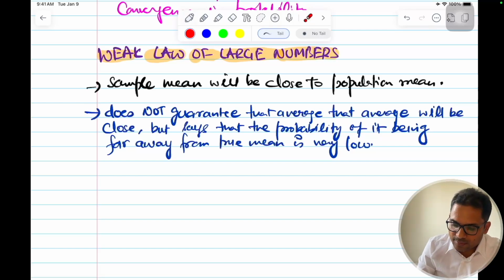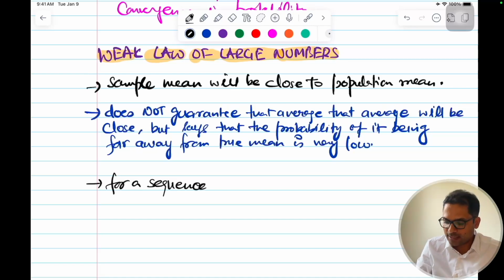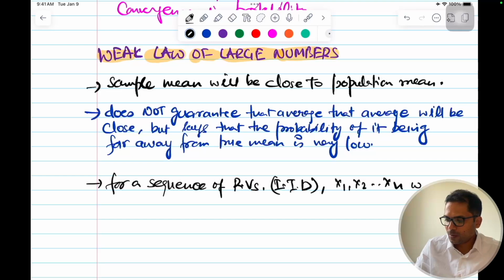So how do we write it mathematically? For example, we have a sequence, as we saw for convergence in probability. For a sequence of random variables that are IID, we have studied IID just now. IID means independent and identically distributed random variables x1, x2, and so on till xn. We have n samples with the true mean equal to mu,